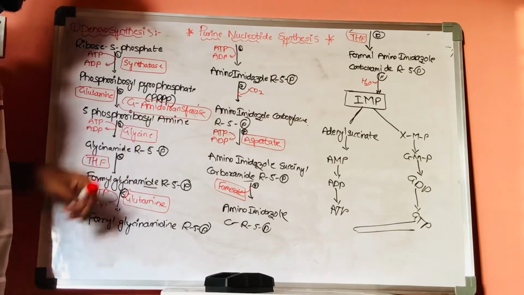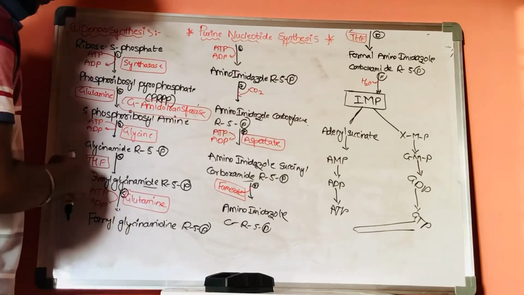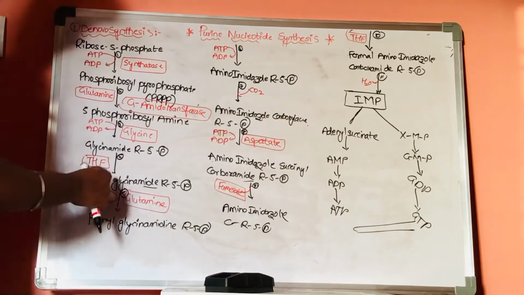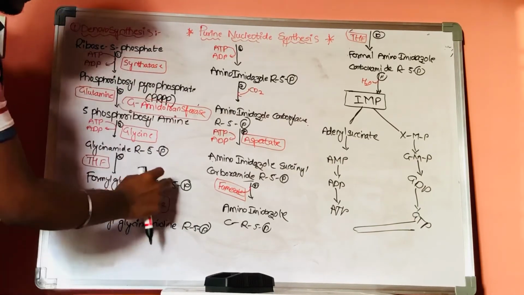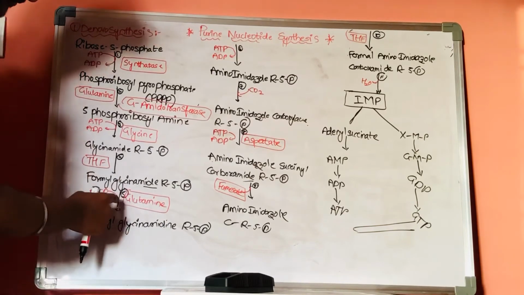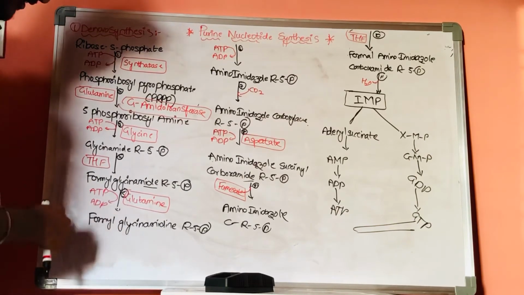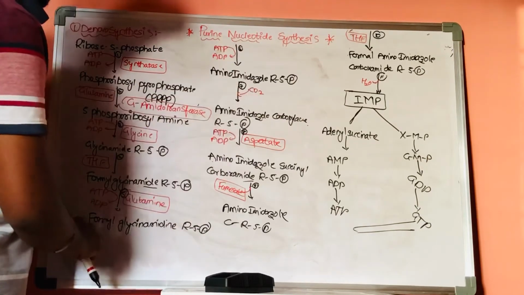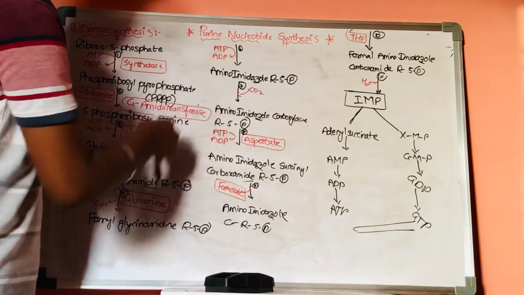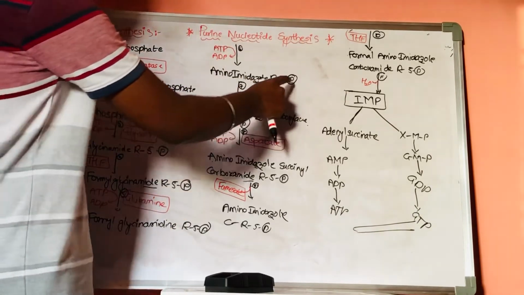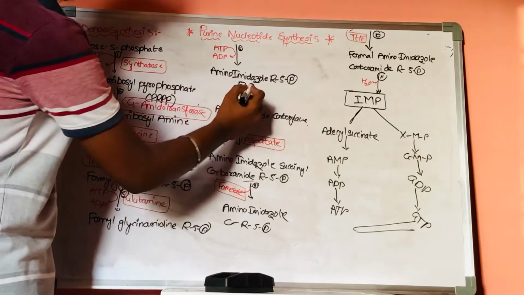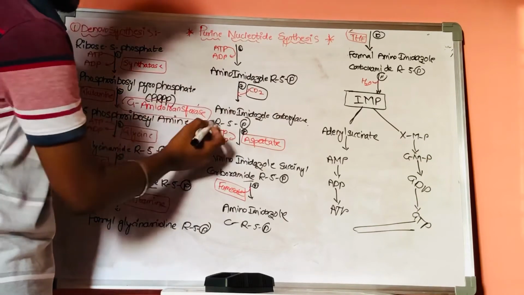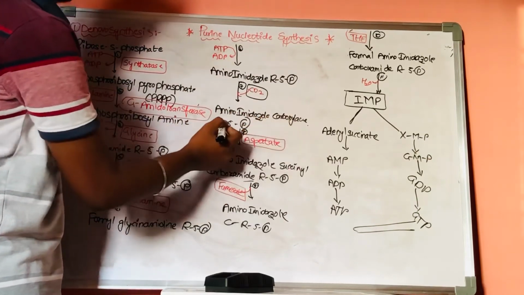Now, this glycinamide ribose phosphate will accept the formyl group, resulting in the formation of formyl glycinamide ribose 5-phosphate. Now, this formyl glycinamide ribose 5-phosphate will utilize this ATP, resulting in the formation of formyl glycinamidine ribose 5-phosphate. Now, in the sixth step, this will be converted into amino imidazole ribose 5-phosphate. Now, in the seventh step, there is a requirement of carbon dioxide. By utilizing this carbon dioxide, it will result in the formation of amino imidazole carboxylase ribose 5-phosphate.